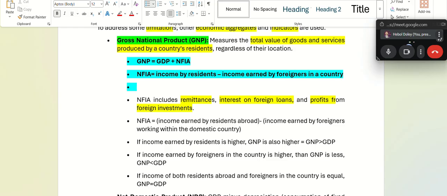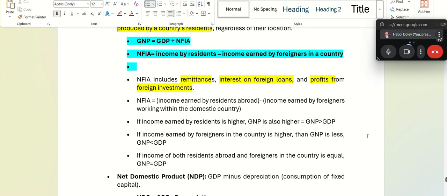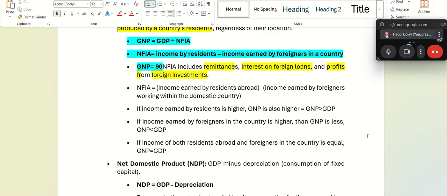Now the statement is saying what will happen to GDP, whether GDP is greater than GNP. Let's see. GNP is equal to income earned by residents is 90. Okay, income earned by GDP.